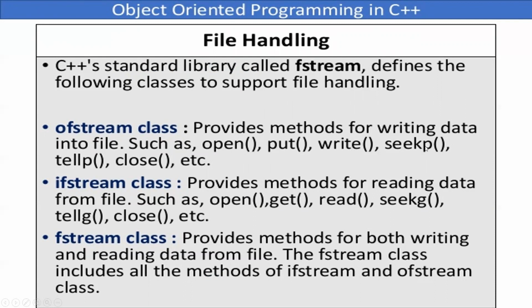और यहाँ पे आप p देखोगे, यहाँ पे आप g देखोगे. P here stands for put, G here stands for get. So we'll just see the difference here next slides में. But remember, these are the functions that I can have from istream and ostream, ofstream. Okay.